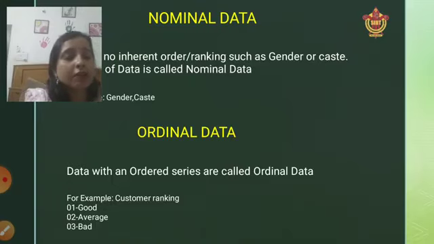For example, if you have used an Ola cab or something like that, what kind of feedback do they ask you to give? They ask you to give a ranking of 1, 2, 3 or stars. So what do those stars represent?